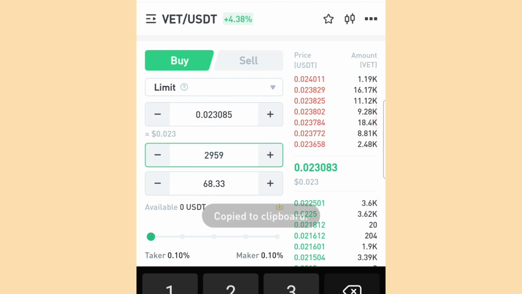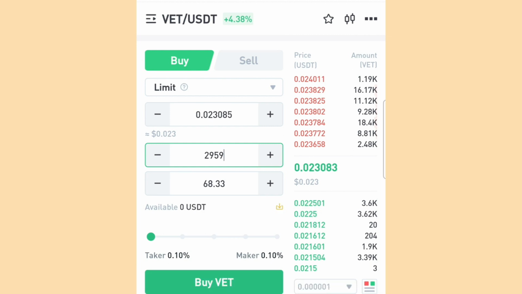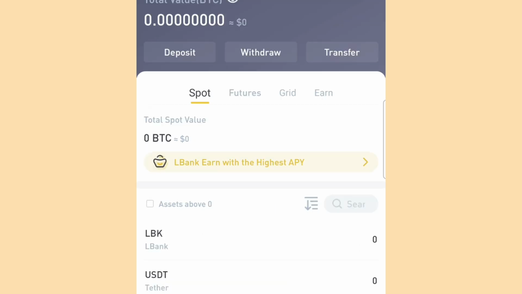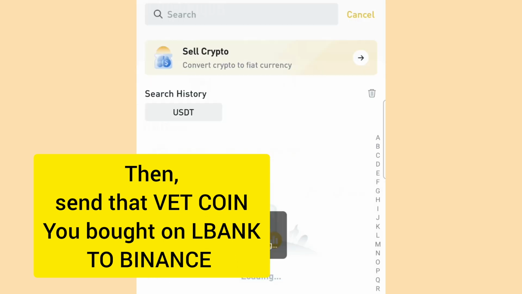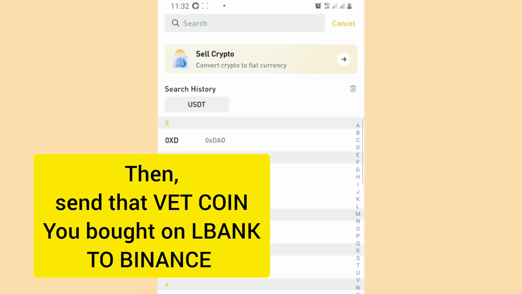You now copy this VET coin here. You tap on copy. So we now assume that we've converted this USDT to VET coin. You now go over to wallet here and tap on withdraw, because we will now withdraw it to Binance. You now select the coin you want to withdraw.